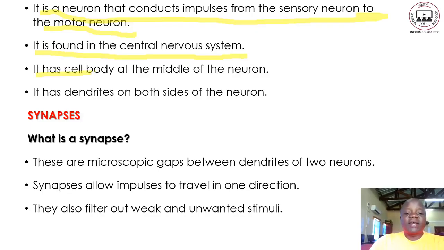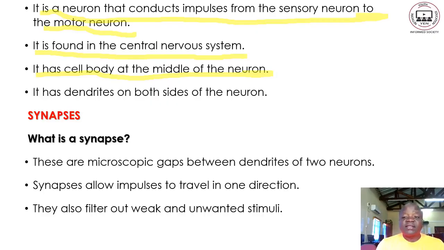So we are saying it has a cell body at the middle of the neuron again. So this one is having a cell body centered at the middle of the neuron. So whenever we are given a neuron, we can identify it by looking at the location of the cell body.